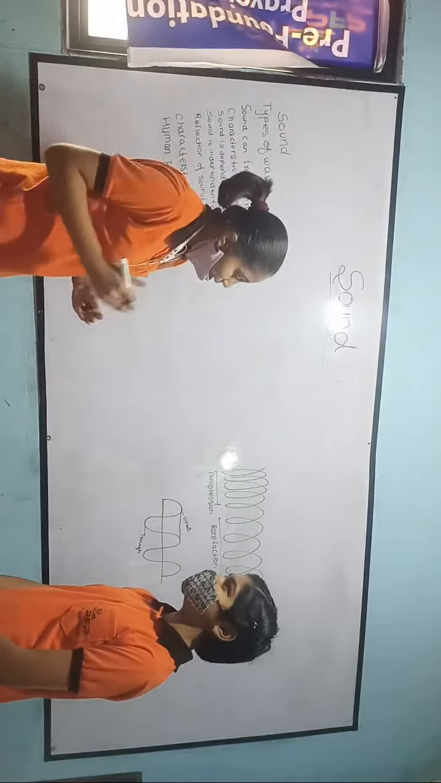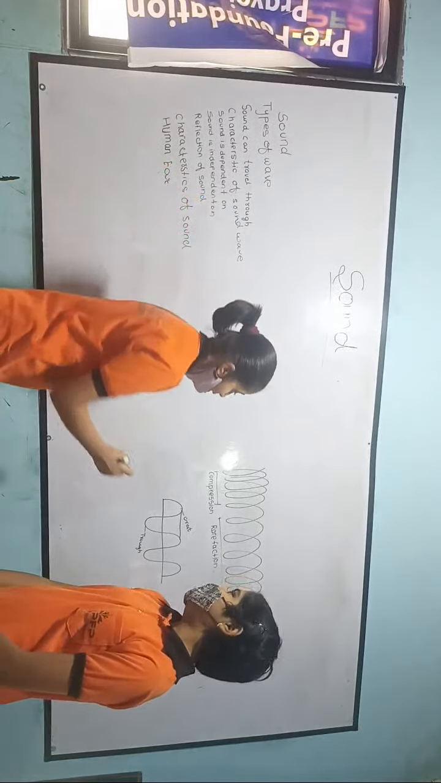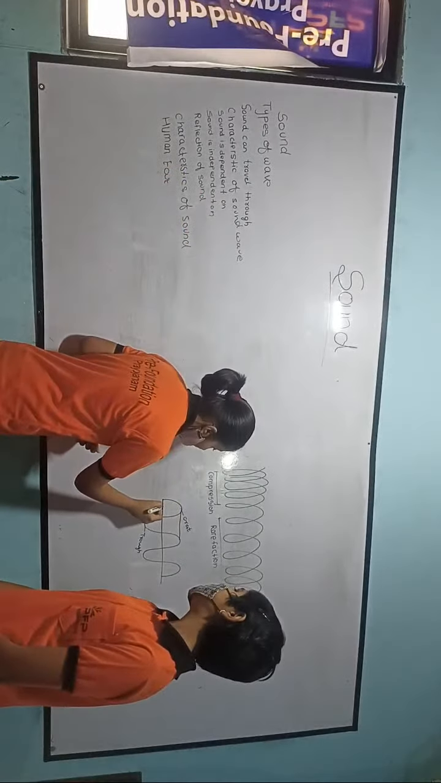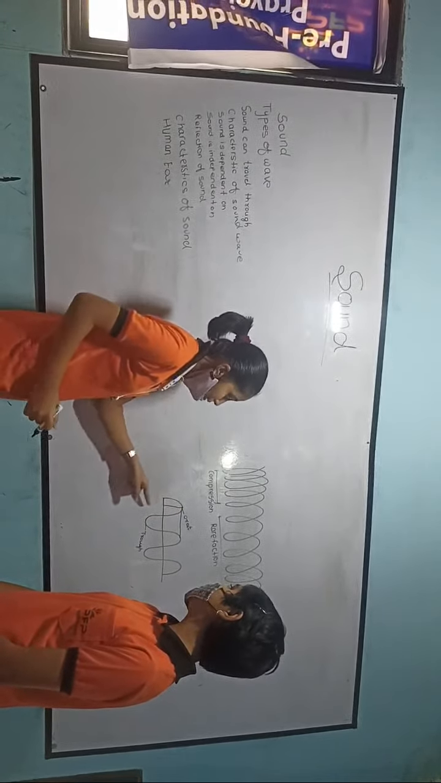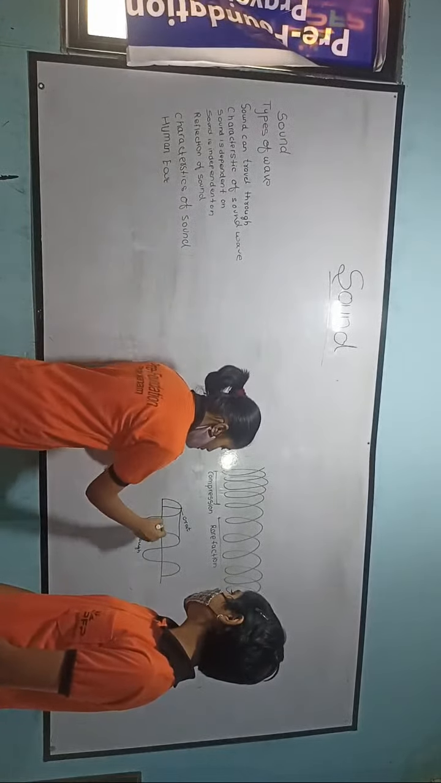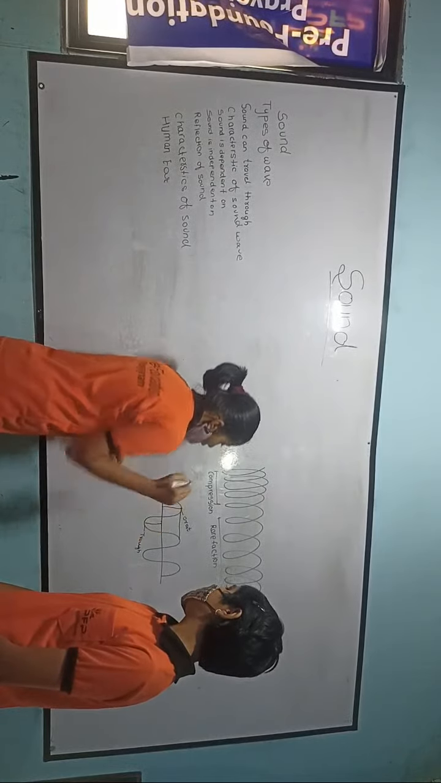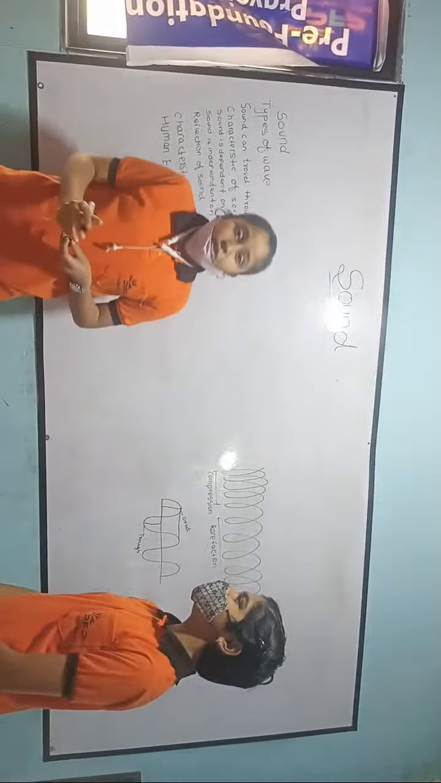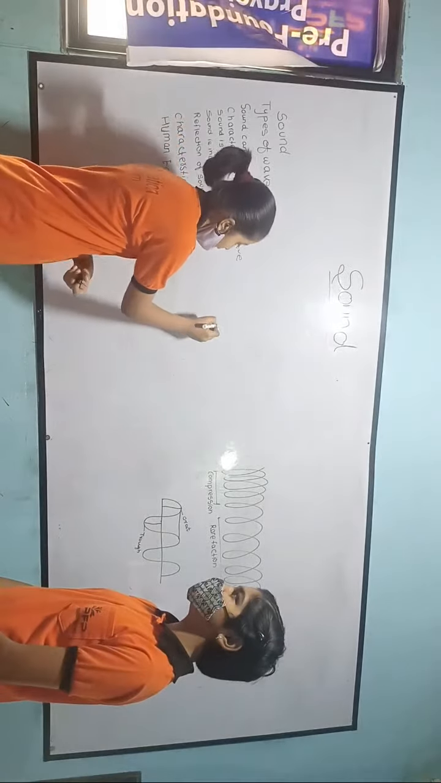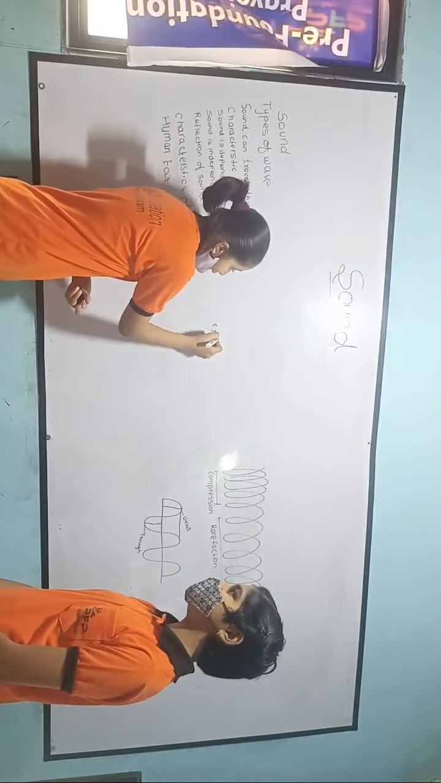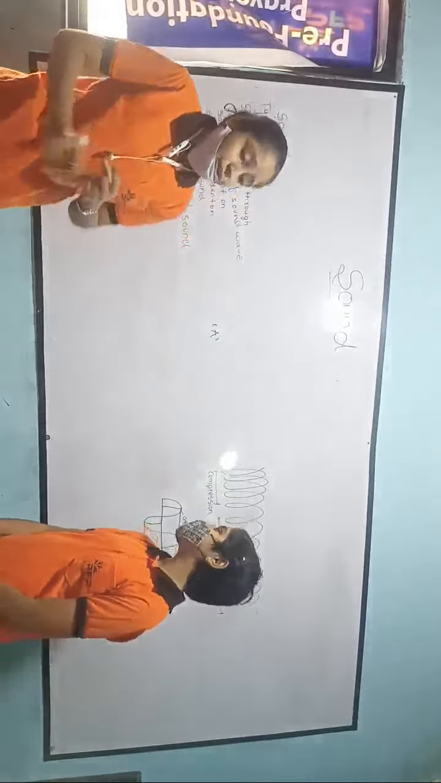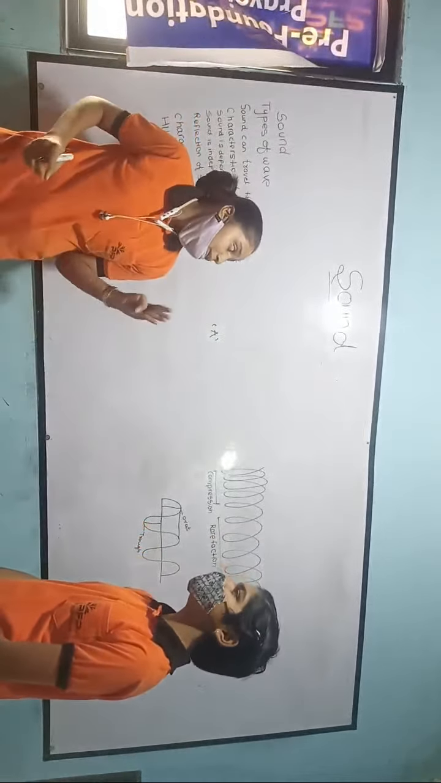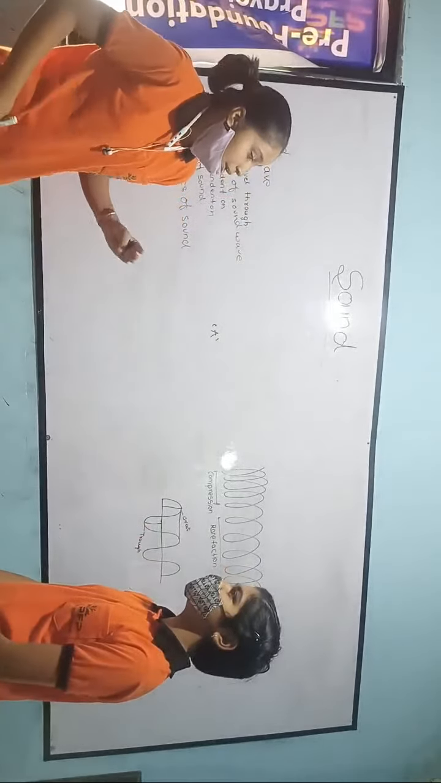The next characteristic is amplitude. Amplitude is the maximum distance from the mean position. It can be from the mean position to the crest or the mean position to the trough. It is denoted by the letter A, and its SI unit is meter. The louder sound has a large amplitude and the softer sound has a small amplitude.